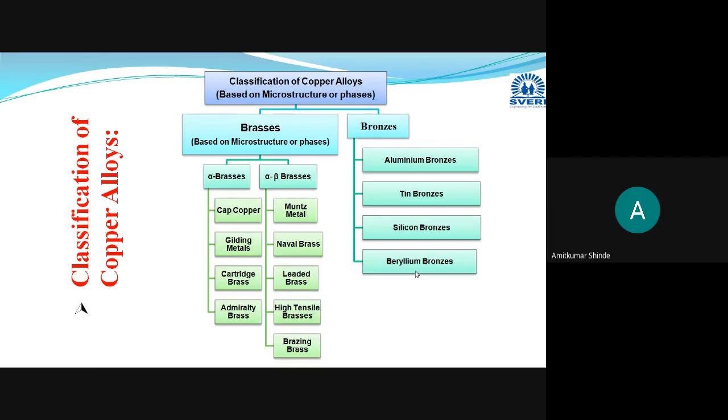Both types of brasses, alpha brasses and alpha beta brasses, are susceptible to season cracking. We will discuss the phenomenon of season cracking, and the different types of bronzes, specifically these four, in our next lecture.